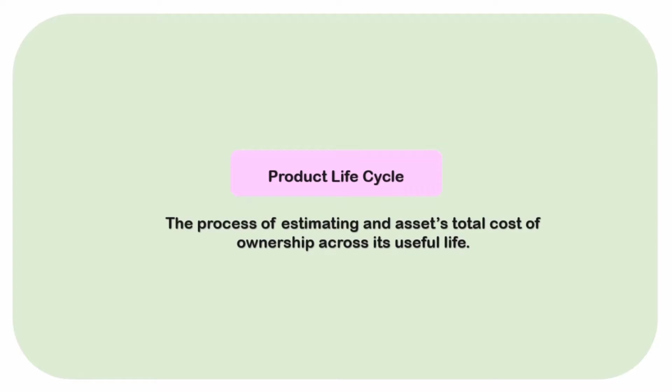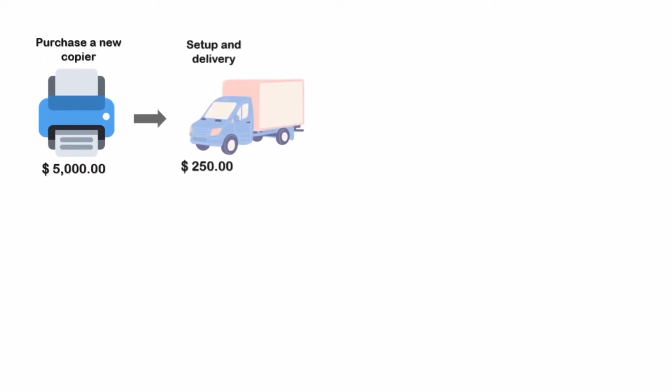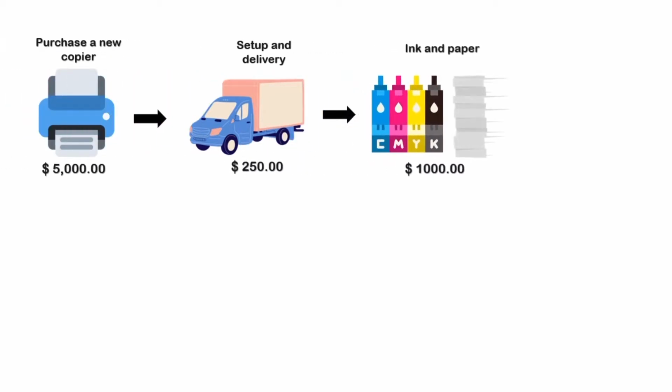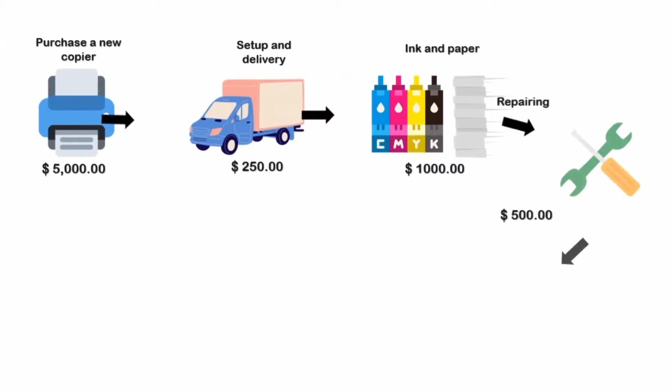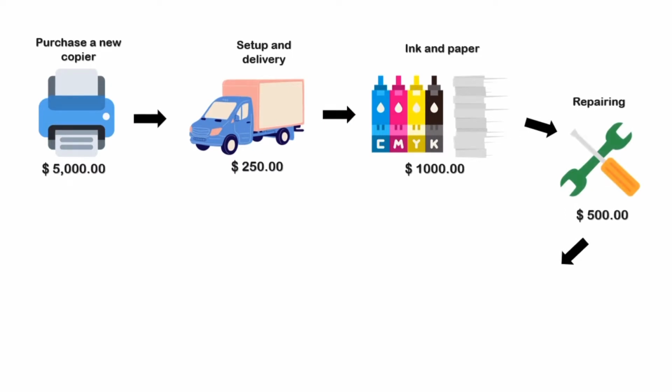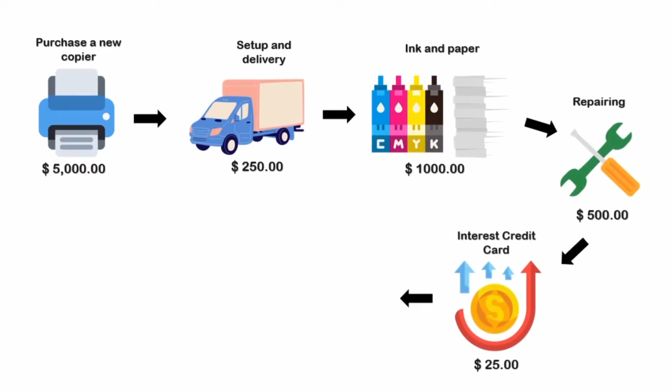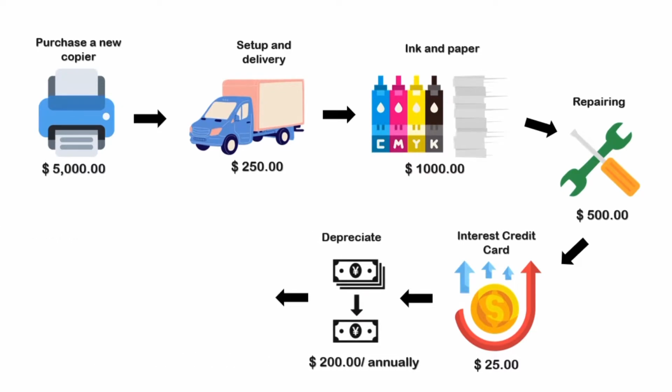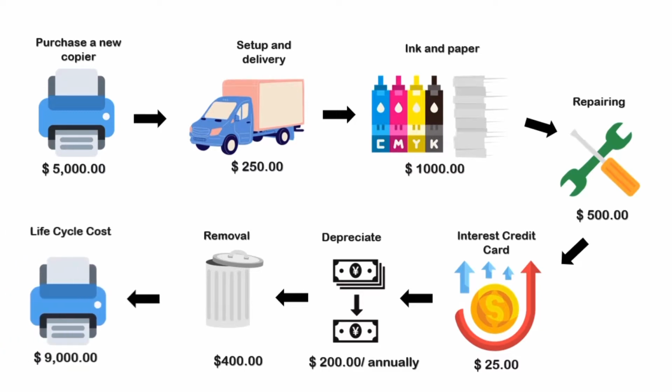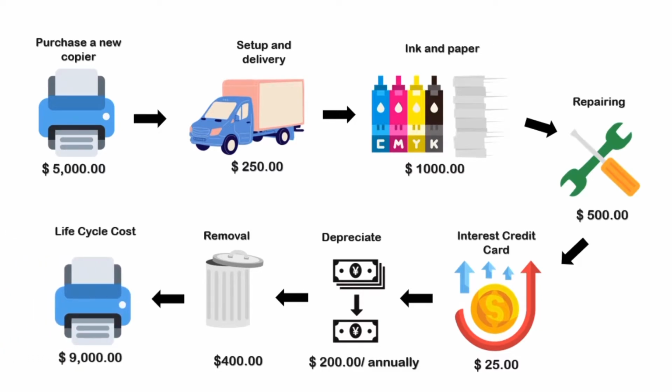It is the process of estimating an asset's total cost of ownership across its useful life. Let's say you purchase a new copier at $5,000. It would need a setup and delivery cost which is $250. The copier would need ink and paper that would cost $1,000. Moreover, it would need repairing costs which cost about $500. The copier would cost an interest on the credit card which is about $25 per month, and the depreciation of the copier would be $200 annually. It would cost $400 to remove the copier. This sums up the life cycle cost of the copier to be $9,000.